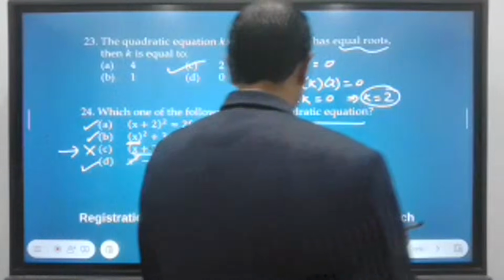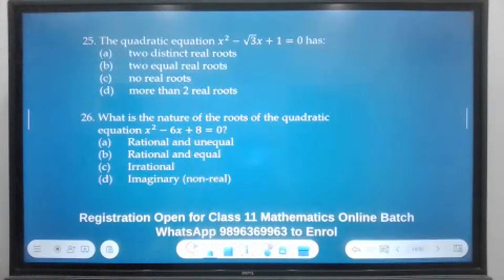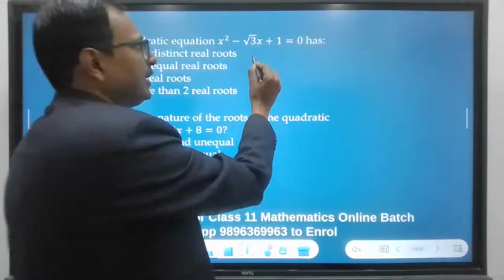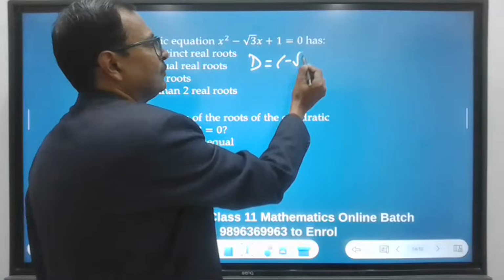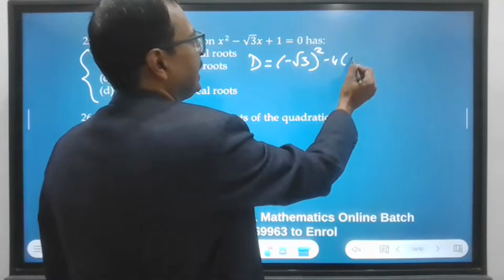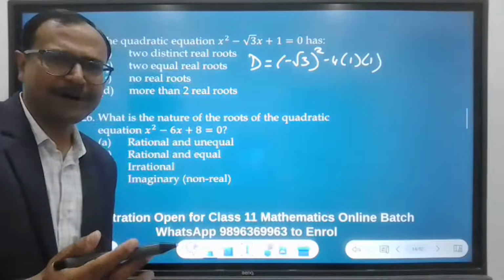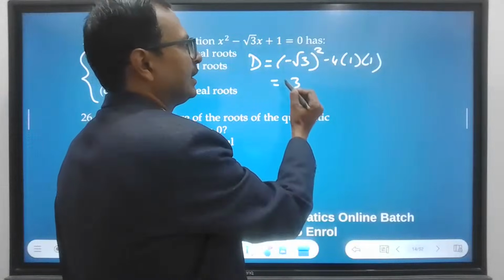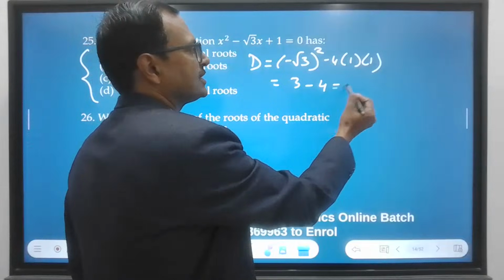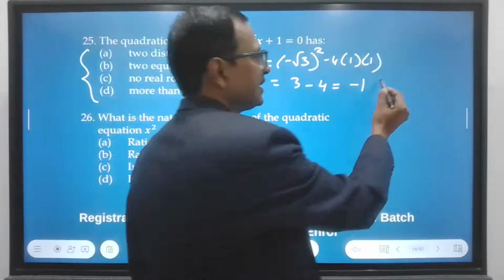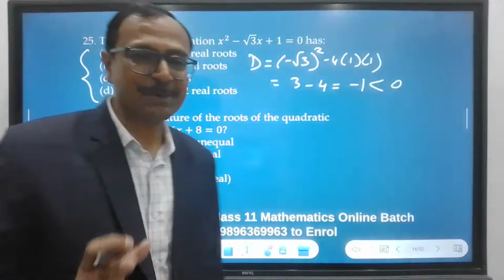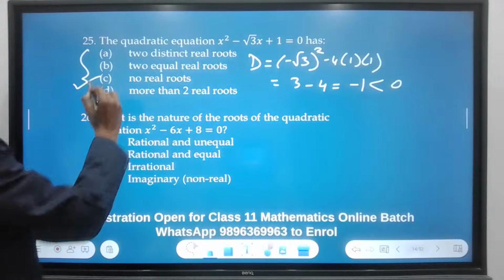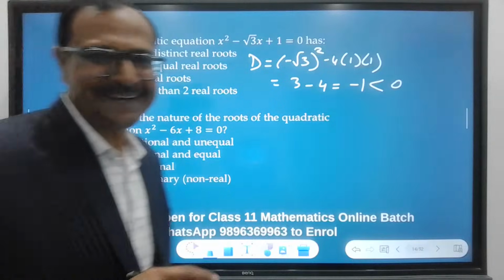Let's have question number 25 and 26 here. The quadratic equation, this has what type of roots? So quickly find the discriminant. b square minus 4ac. This is what you do for finding the discriminant, right? I'm not spending too much time on this. So this is 3 and this is 4. So this is minus 1. Discriminant is less than 0. And whenever the discriminant is less than 0, what do you mean? It has no real roots, right?